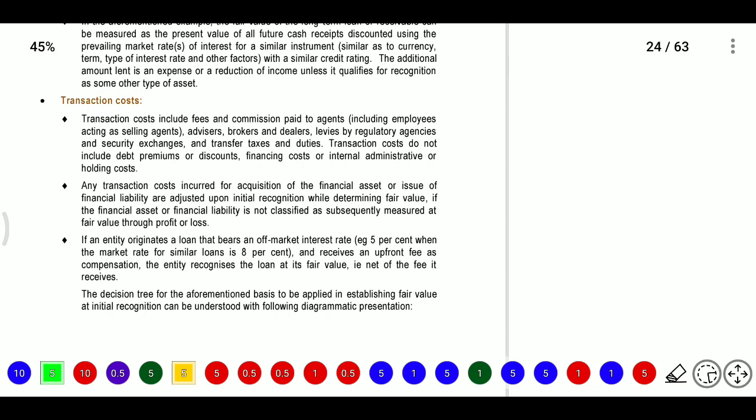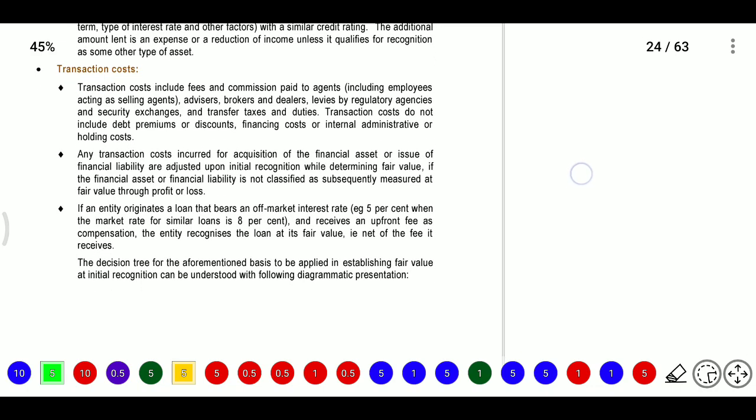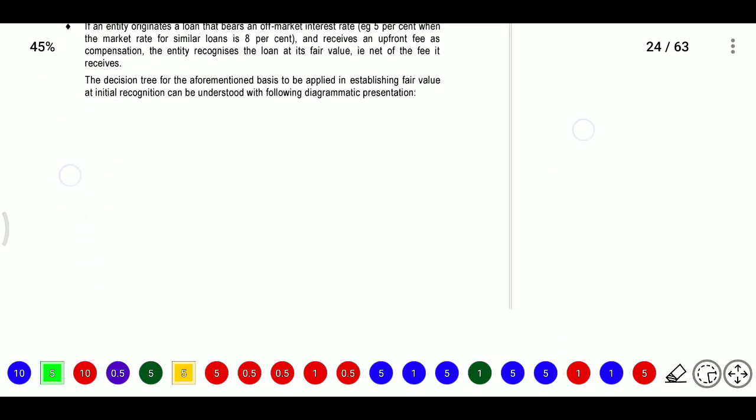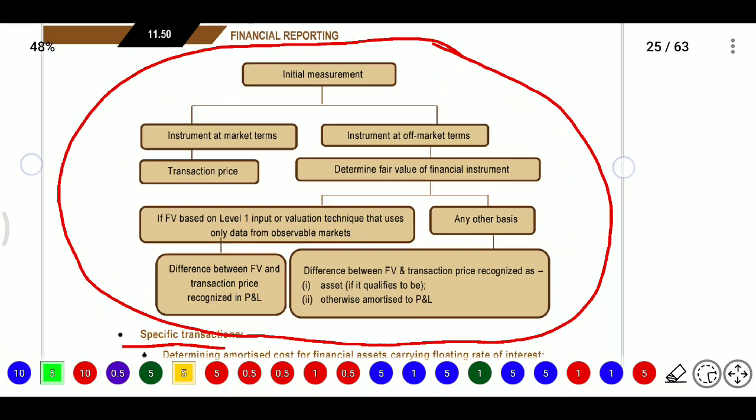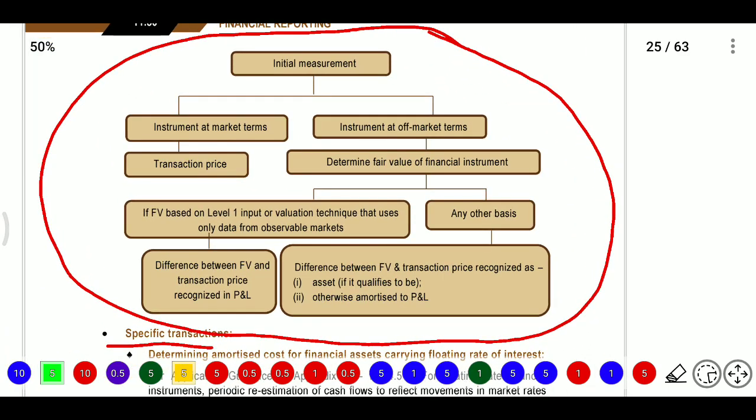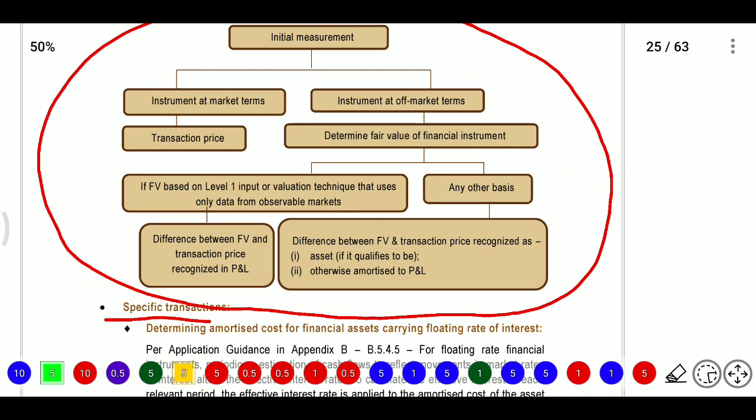Transaction cost means wherever we have appointed agents, we need to pay commissions, or advisor or broker fees, delivery fees, whatever amount they are collecting for doing the transaction. So here we will see measurements: instruments at market terms and instruments at off market terms. Market terms means they are following the market; off market means they are not following market terms. If it is market terms, then the transaction price is directly considered. If instruments are at off market terms, then we need to determine the fair value of that financial instrument.